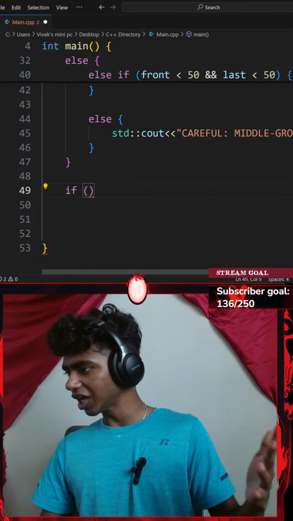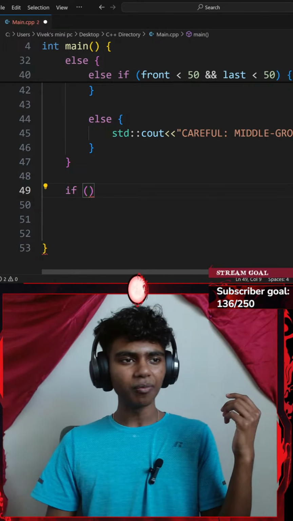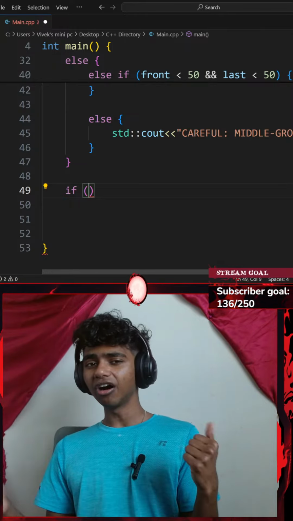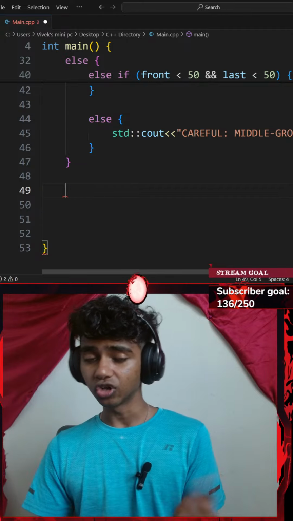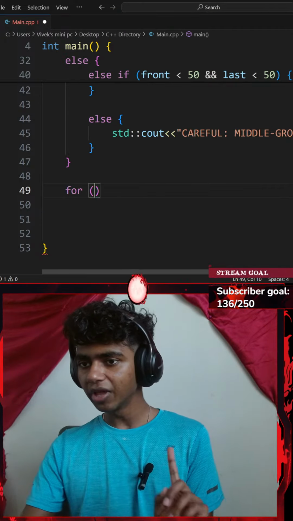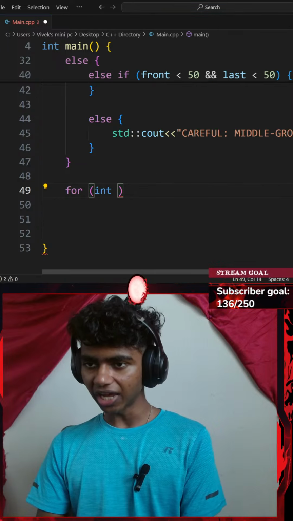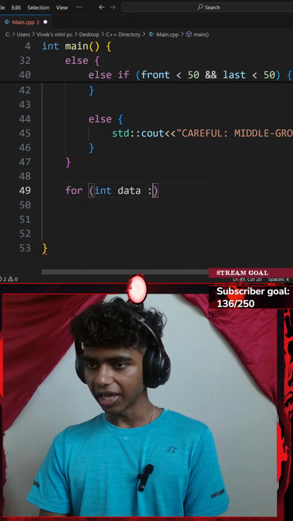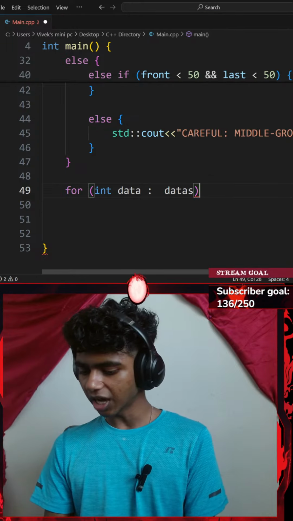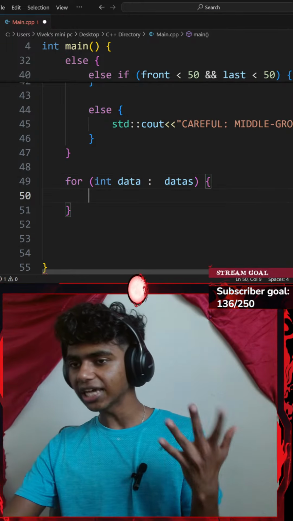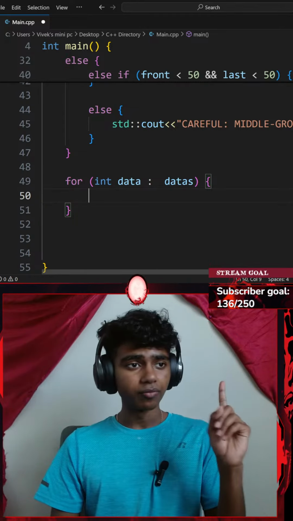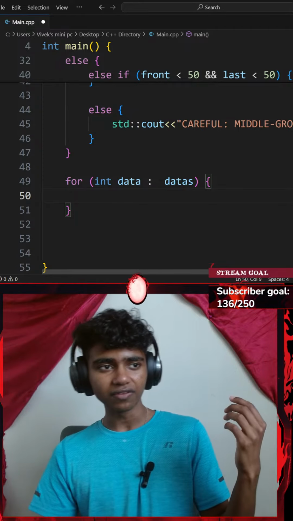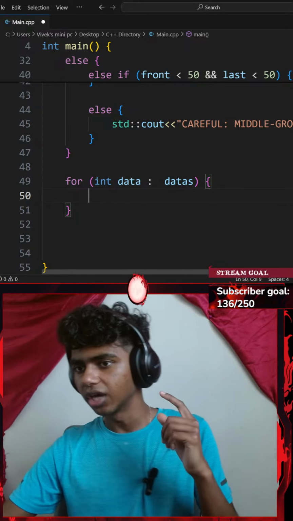So I'll go with an if statement, a pair of parentheses, and then count how many elements in the data are even. To count how many are even, I might have to go with a for loop. So let's go with a for loop, a pair of parentheses, for every integer of, let's say, data, in my vector of data. I'm going to go with a pair of curly braces, and then let me count all numbers. Count how many elements in the vector are even. If more than half are even, print majority.